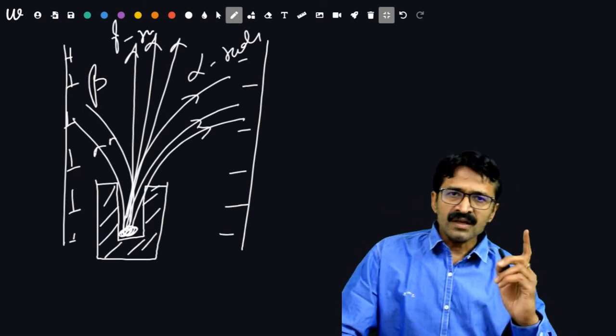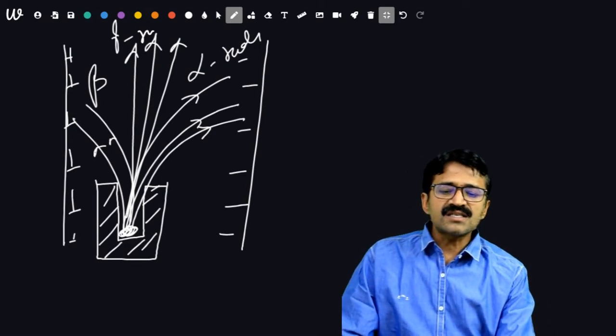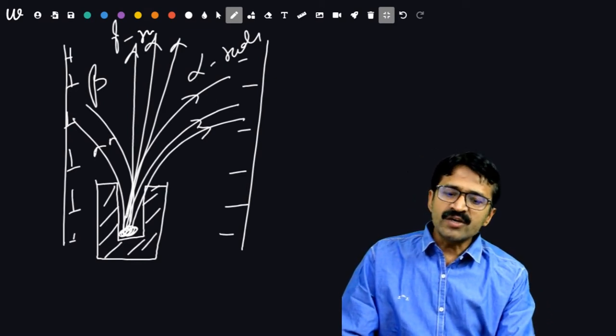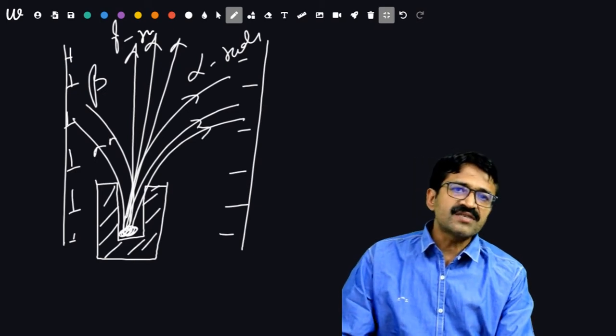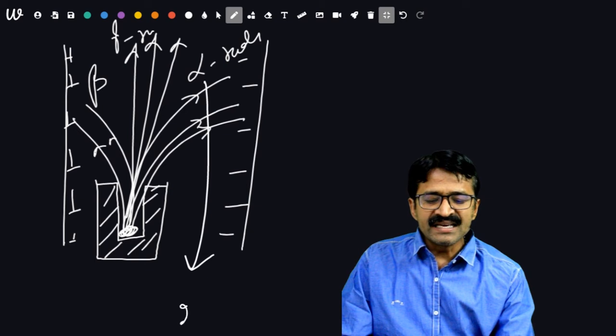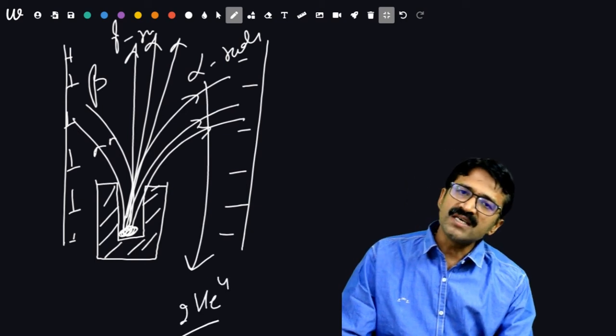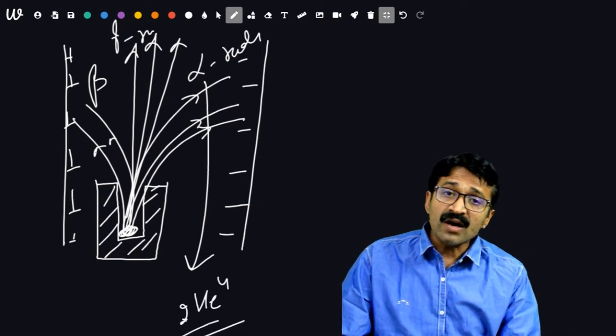Now, this experiment indicates that the radiations deflected toward the negative plate are alpha radiations, which are positively charged. In fact, alpha radiations are helium nuclei, that is 2He4. This is an alpha particle or alpha radiation.